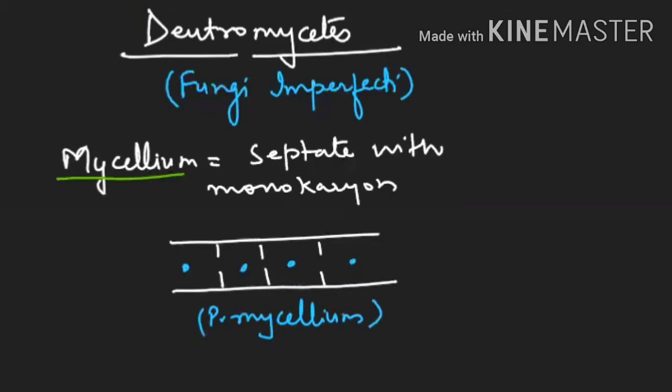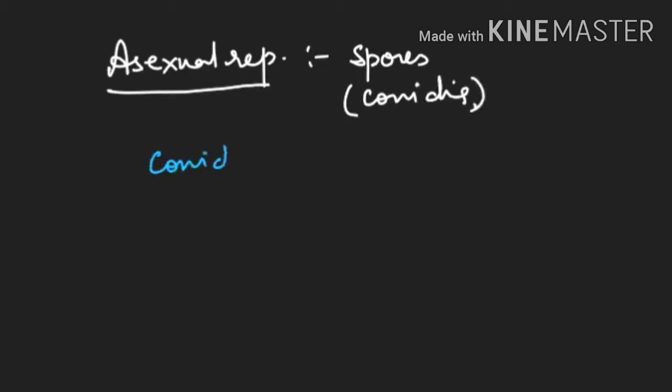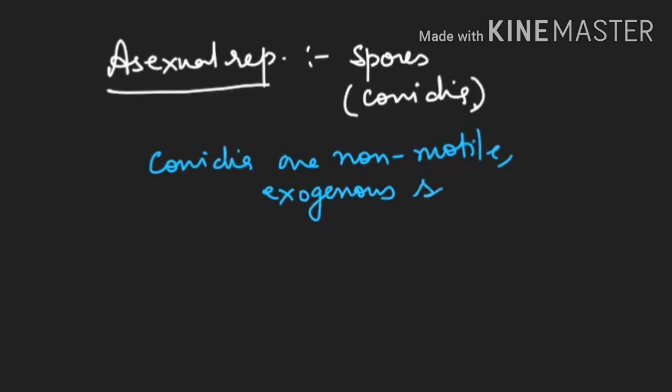Now with the asexual reproduction. Now see, asexual reproduction will be with the help of spores, and those spores are generally conidia. We have already studied about conidia. Conidia are non-motile exogenous spores. They are born on the hypha, so we call it as exogenous spore. They are not born inside any sac.